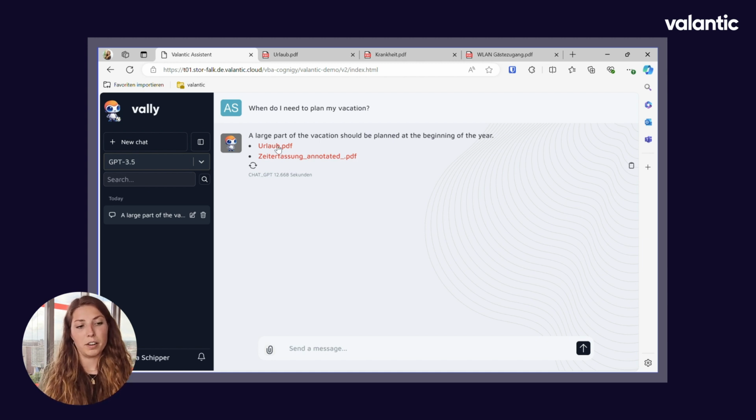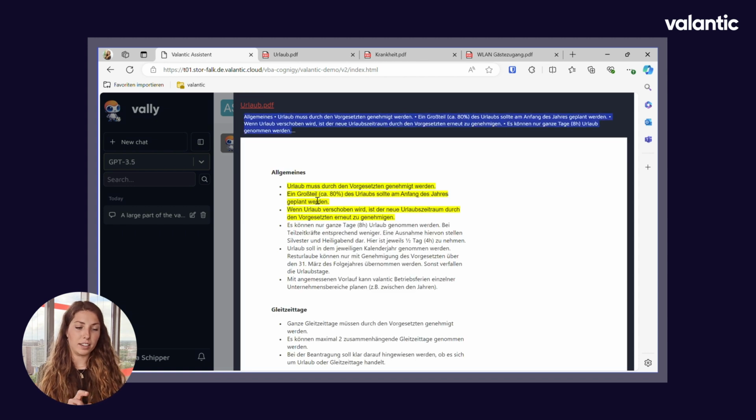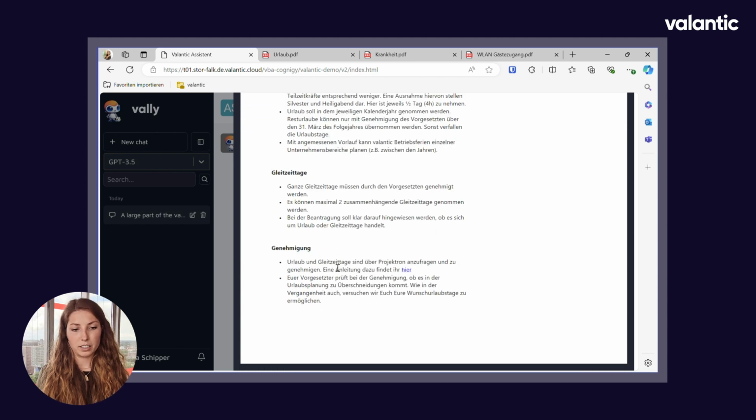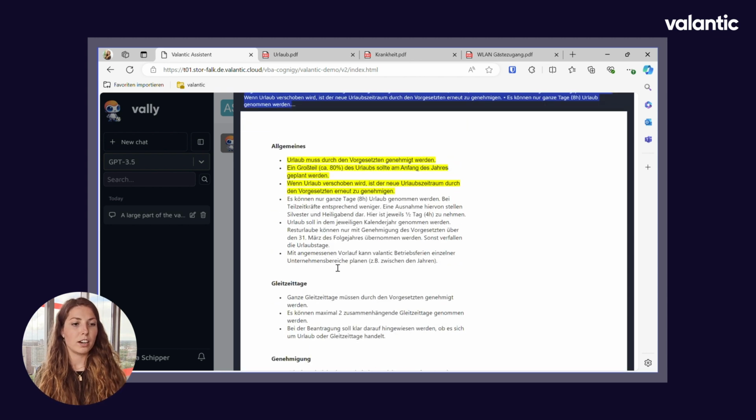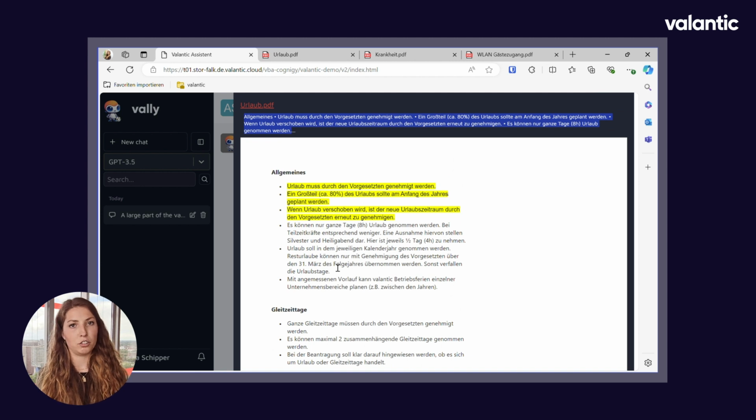So if we look in the Urlaubs PDF, we see the highlighted information. So it shows you which part of the document is being used to retrieve the information. You can also scan through the document and see if the information is correct. This is also always helpful to validate the information provided.